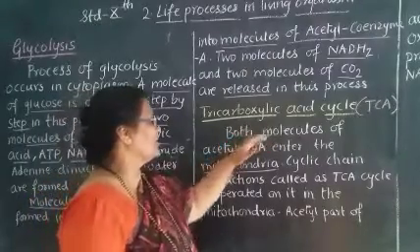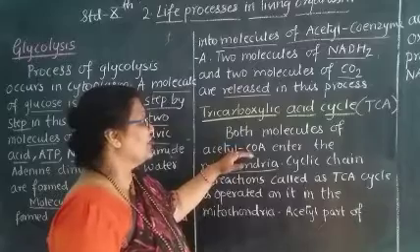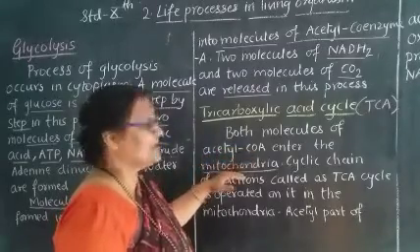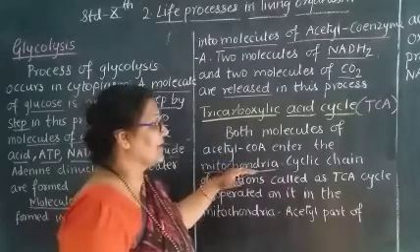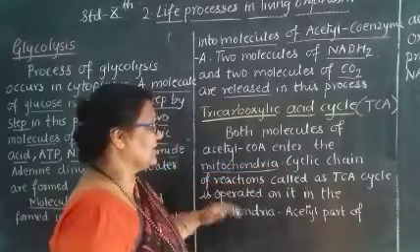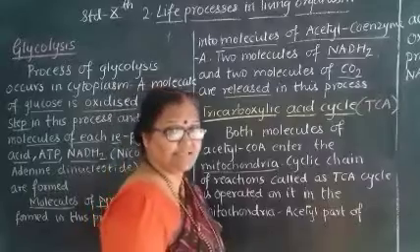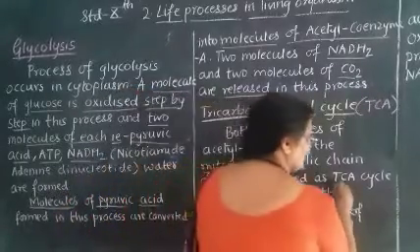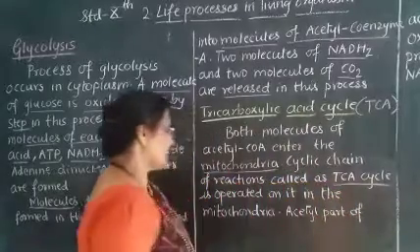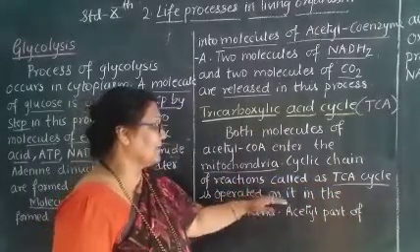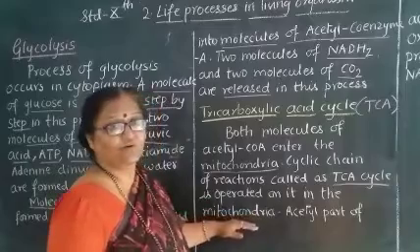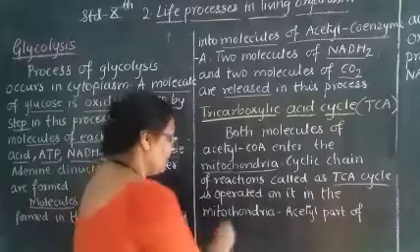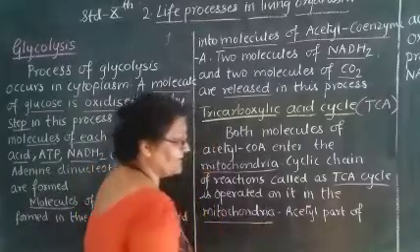Then a cyclic chain of reactions happens there, called the TCA cycle, and the process goes on in the mitochondria only.